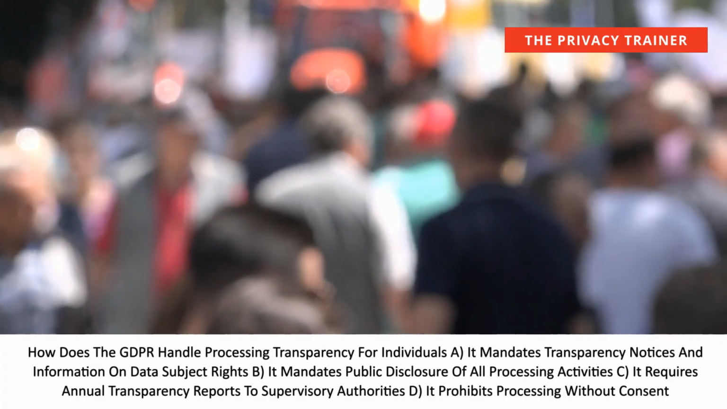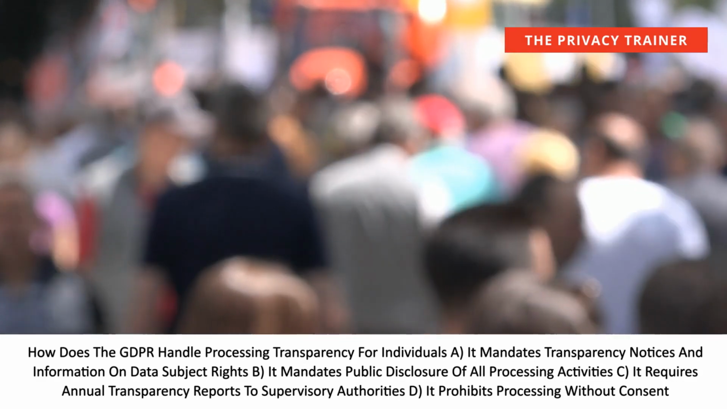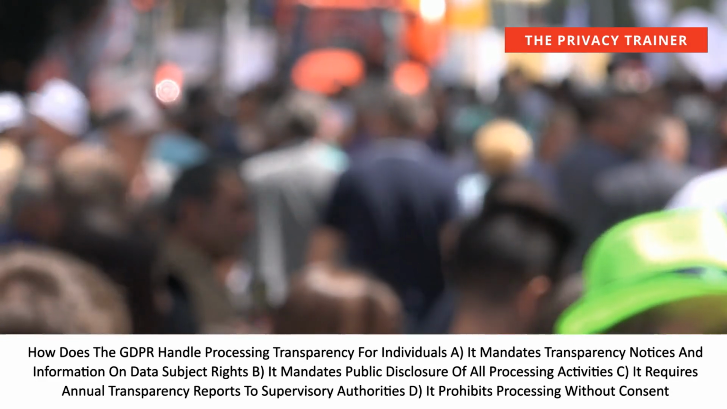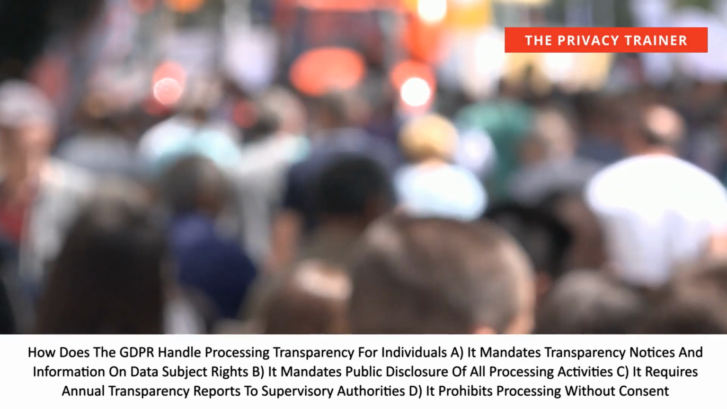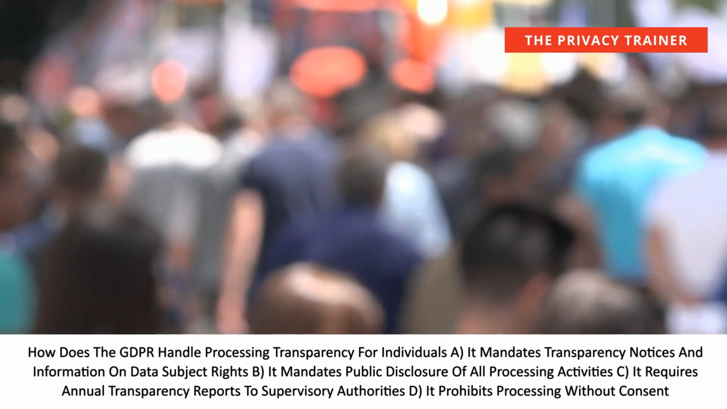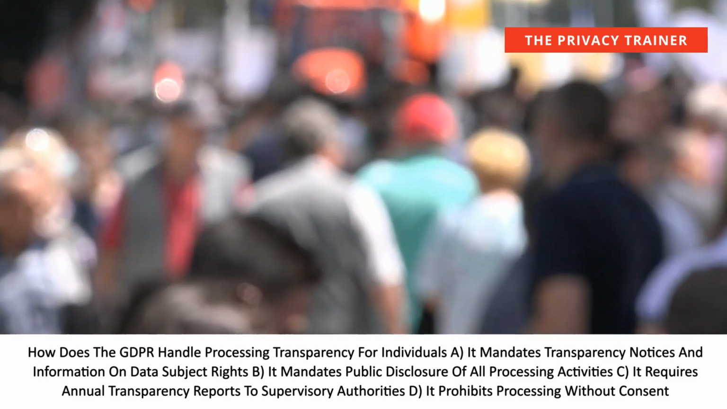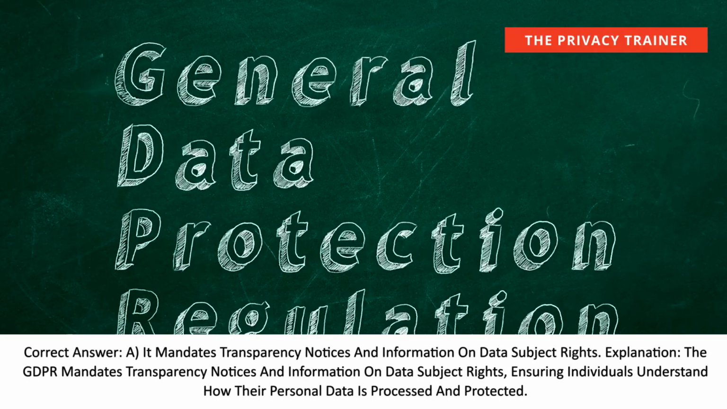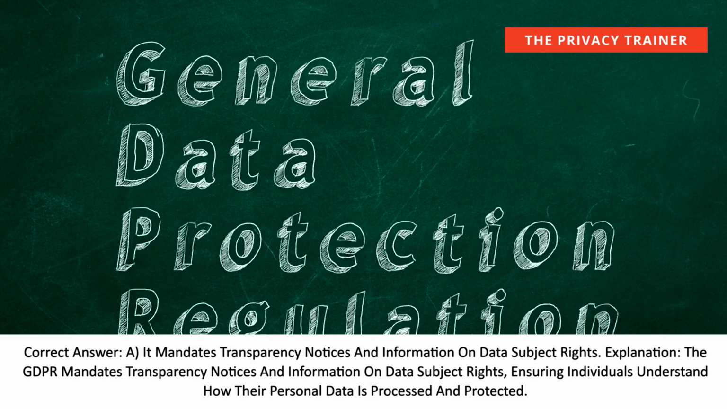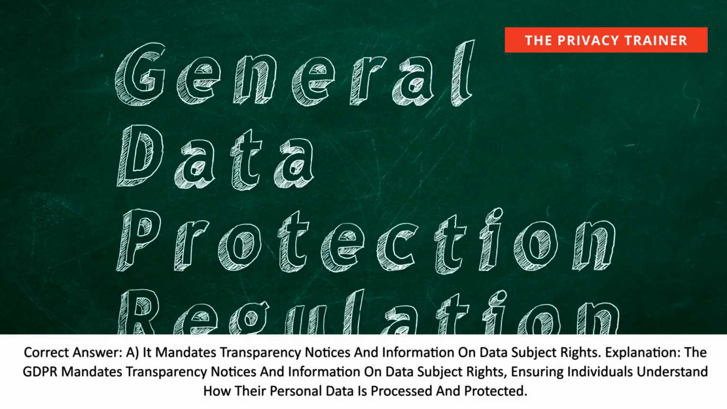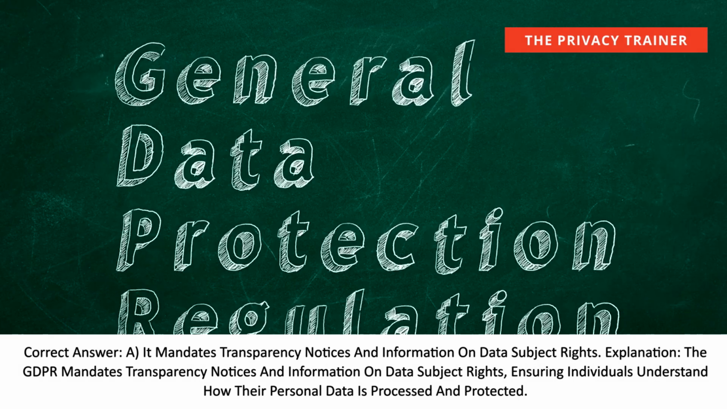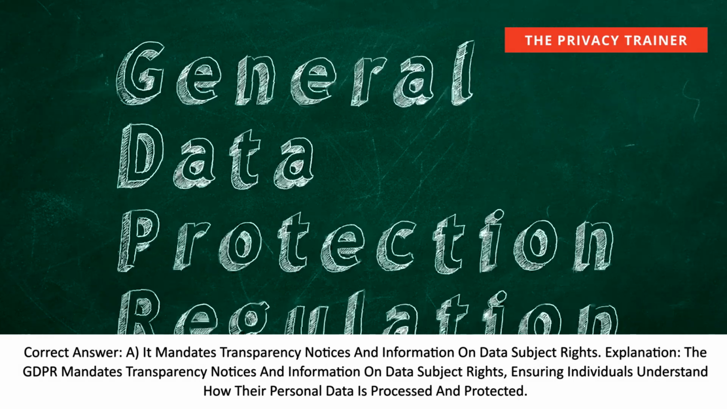How does the GDPR handle processing transparency for individuals? A. It mandates transparency notices and information on data subject rights. B. It mandates public disclosure of all processing activities. C. It requires annual transparency reports to supervisory authorities. D. It prohibits processing without consent. Correct answer: A. It mandates transparency notices and information on data subject rights. Explanation: the GDPR mandates transparency notices and information on data subject rights, ensuring individuals understand how their personal data is